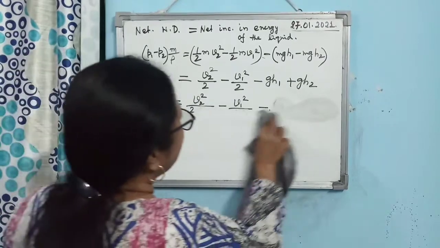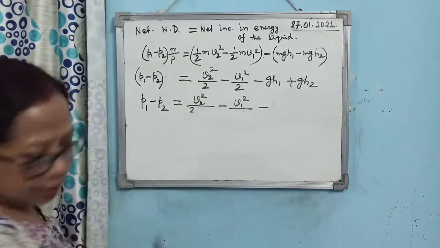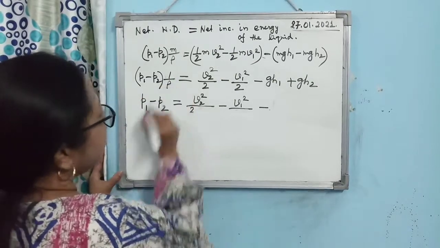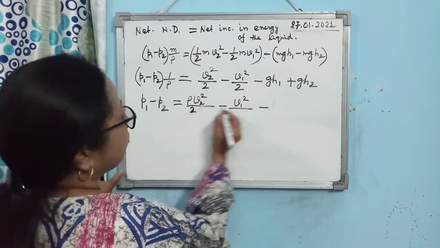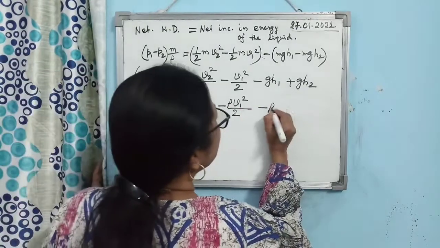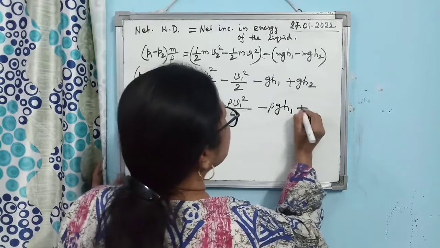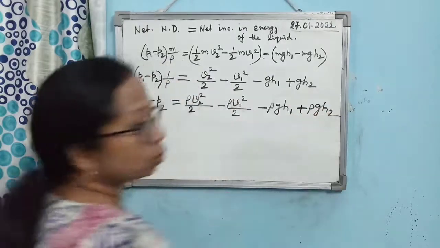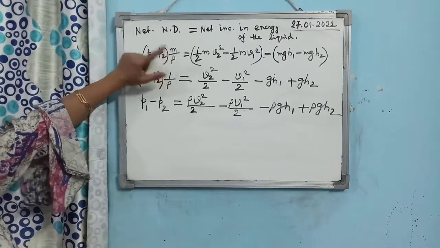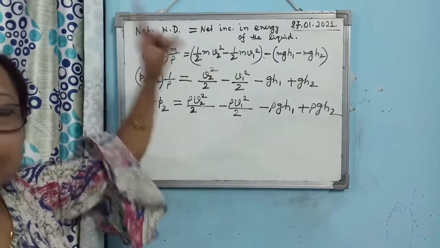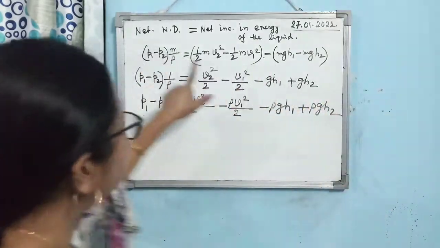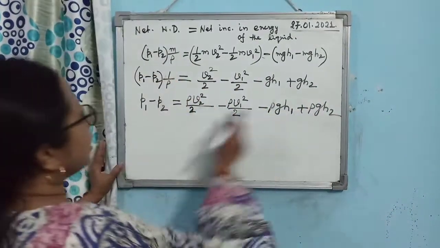So what are you getting here? m is getting cancelled. So it is 1 by rho, so rho will be up. Rho V2 square by 2, rho V1 square by 2. Then it is coming rho gh1, then it is rho gh2. Alright, again I am saying here it will be m by rho, not m into rho, because A1 V1 equal to A2 V2 is not m into rho, it is m by rho. Here I made the mistake. So here what are you getting?